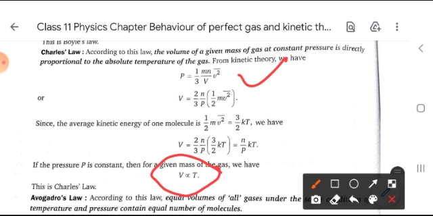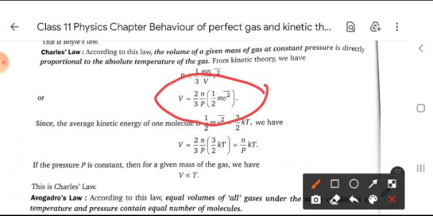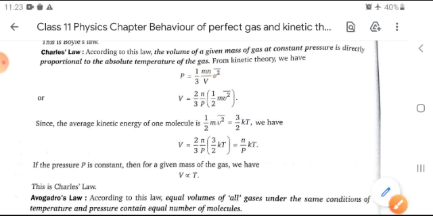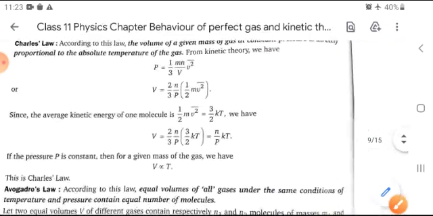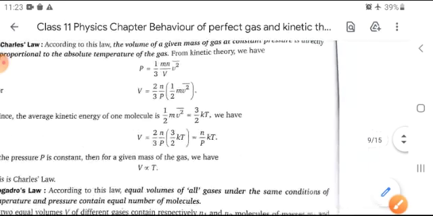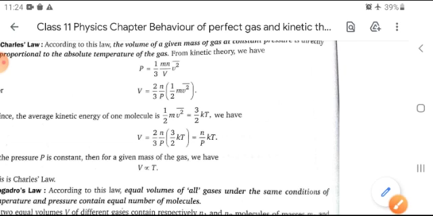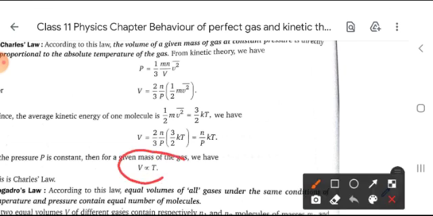By using this formula, P is equal to 1 by 3 Mn upon V square mean, after multiplying n in the numerator, we write it here, V is equal to... Since the average kinetic energy of one molecule is 1 by 2 m V bar square, that is 3 by 2 kT, as shown earlier, we get V is equal to 2 by 3 n upon P multiplied by 3 by 2 kT, or we write it in this manner, that is n upon P into kT. So we get V is directly proportional to T.